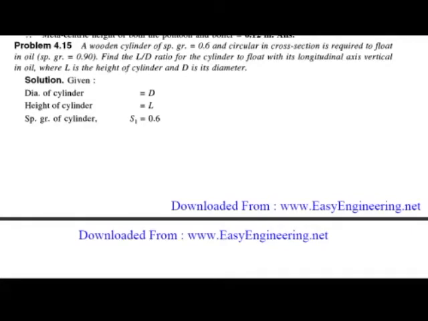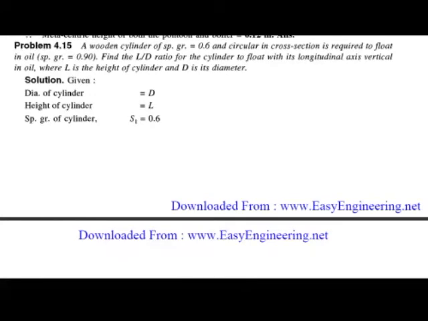Now we will see one more problem. The problem is: a wooden cylinder of specific gravity 0.6 and circular in cross section is required to float in oil.